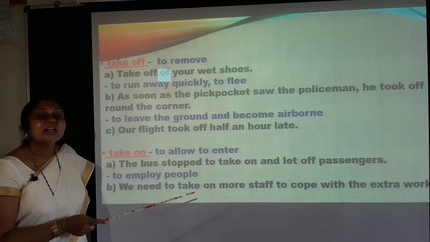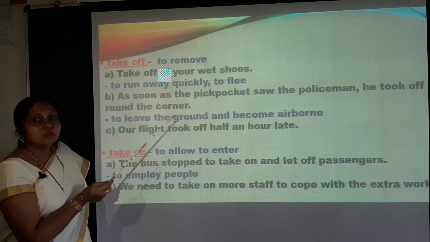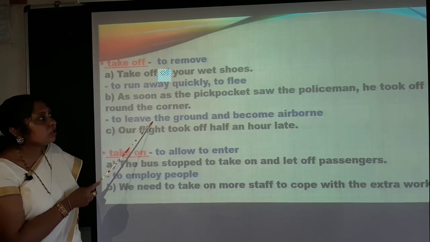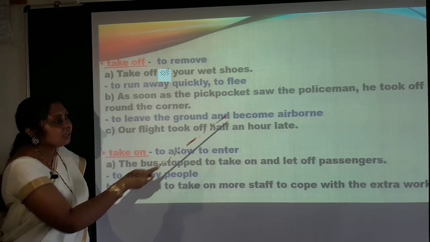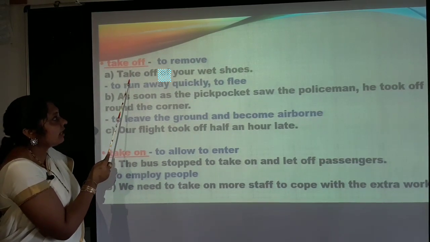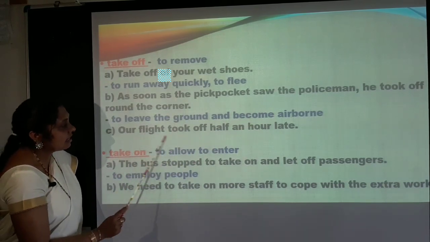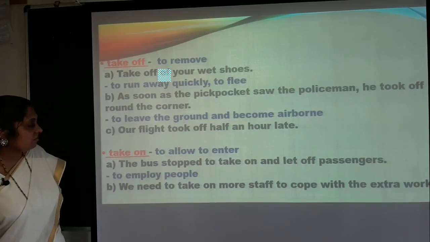Appropriate form means the tense form. You have to see the tense. So that is one important usage you have to observe. According to the tense, the main verb that is taken here will change. That's why here I have put take off, the second sentence I have put took off, and the third sentence again took off.